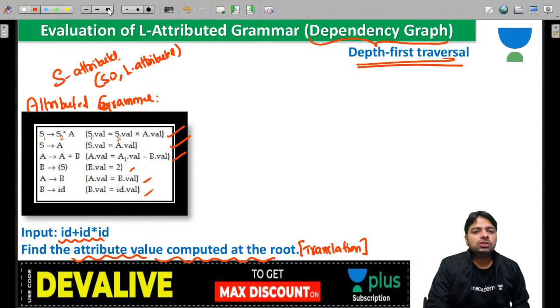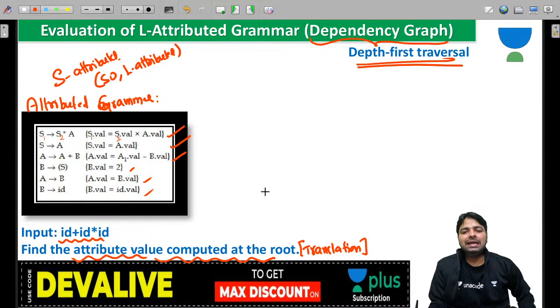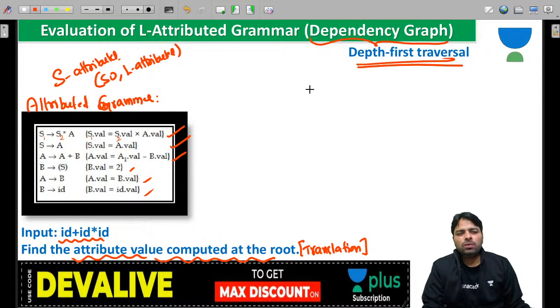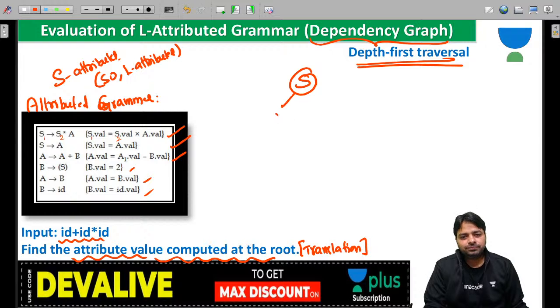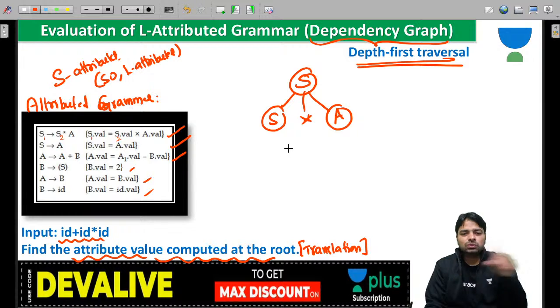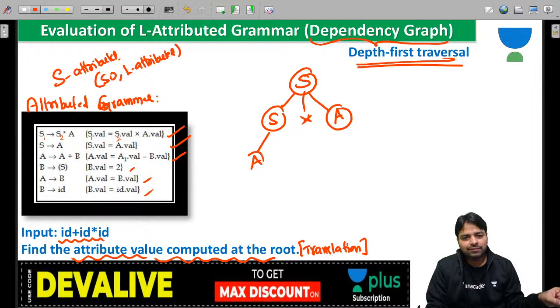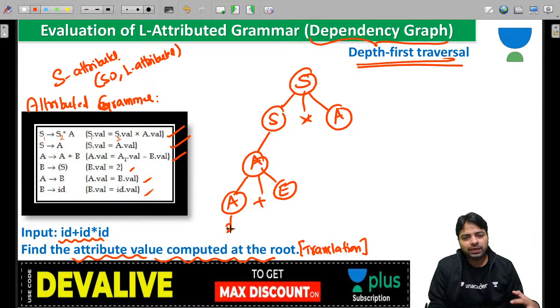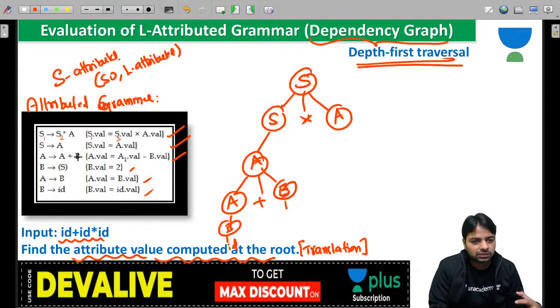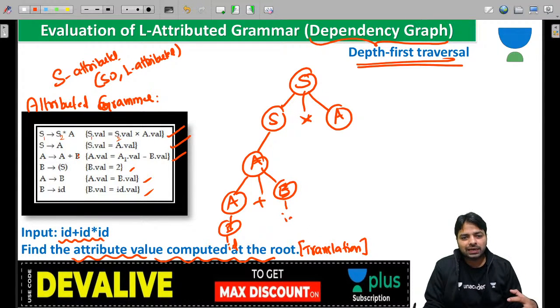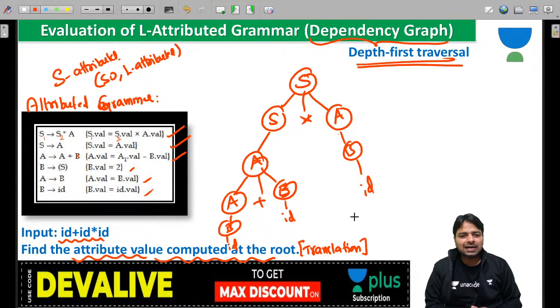Now I'm going to draw a tree for ID plus ID star ID. First I'll help you see how the parse tree looks. Multiplication, and then we need addition. Addition should go to the left side. So I will go to A and then to A plus E. Then my target is to get ID. So A to B and B to ID, and E to B. B to directly ID, and A to B and B to ID. Did you get ID plus ID star ID, guys?